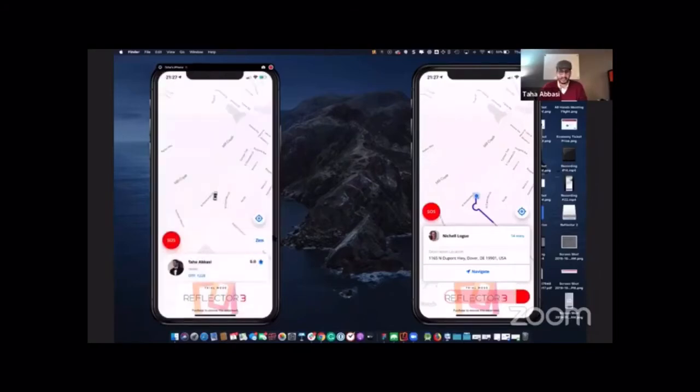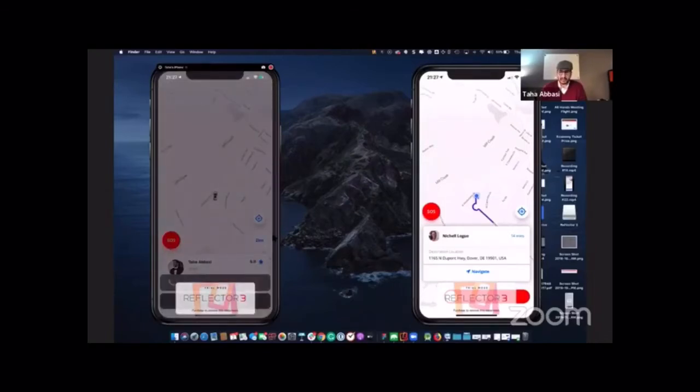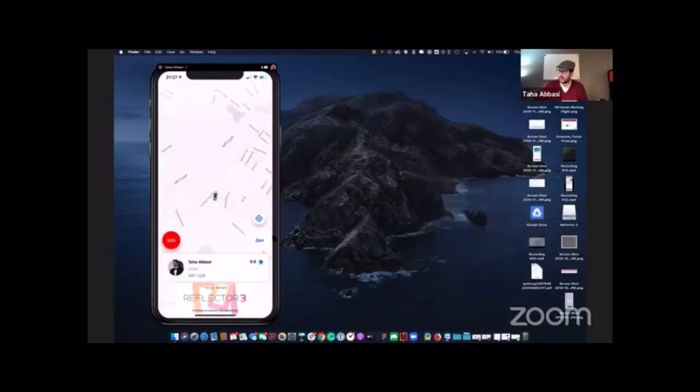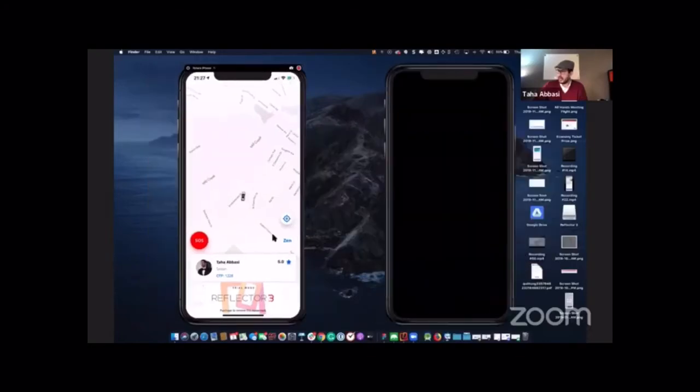And then on both the rider and driver apps, you have the panic SOS button. When you click it, it's an easy dial to 911. One button dial to 911 that you can do right now. So it's one of the first iterations of the safety features that we're doing in our app.